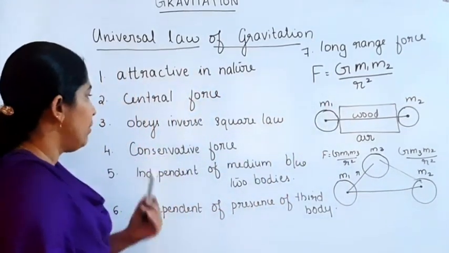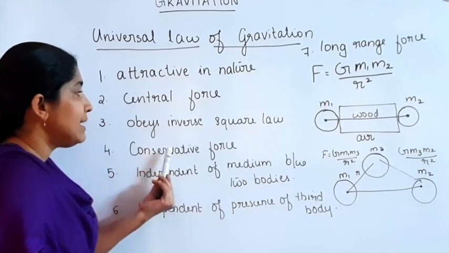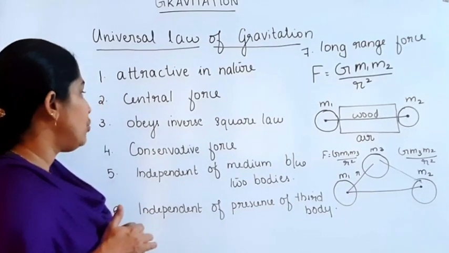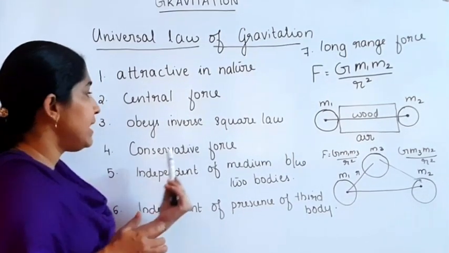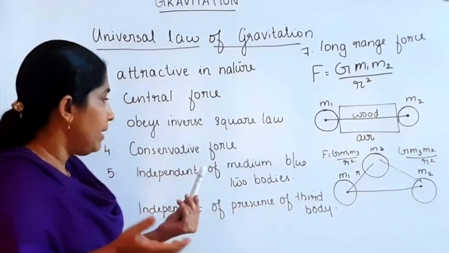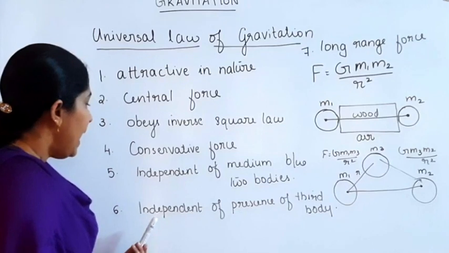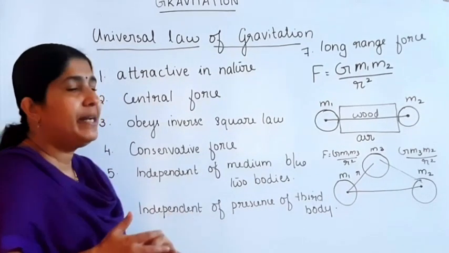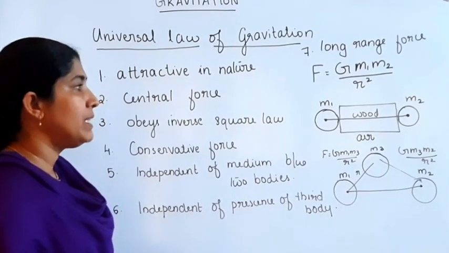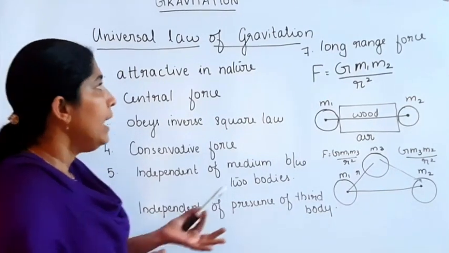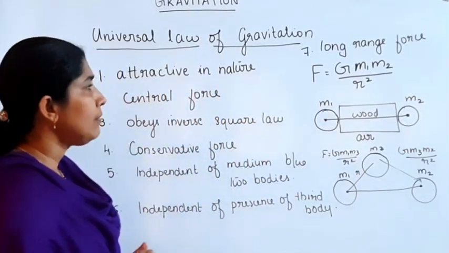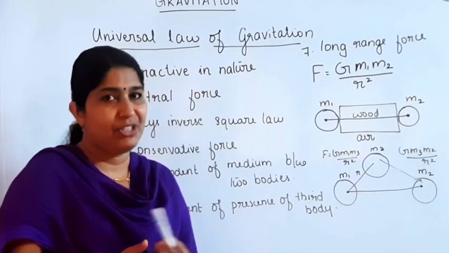The fourth point is that it is a conservative force. The fifth point is that it is independent of the medium in between the two bodies. The sixth point is that it is independent of the presence of a third body. The seventh point is that it's a long range force.